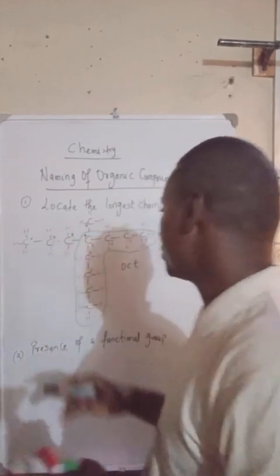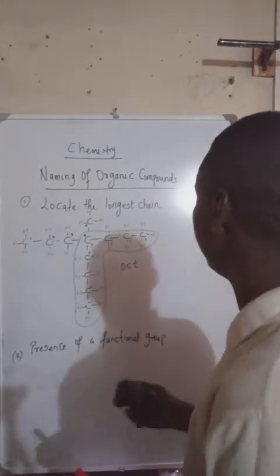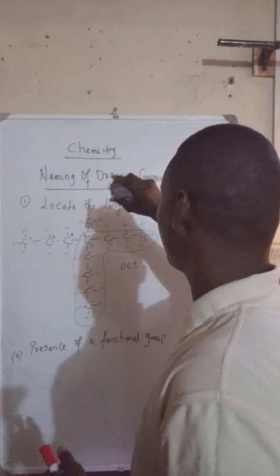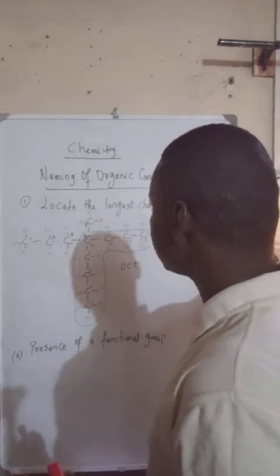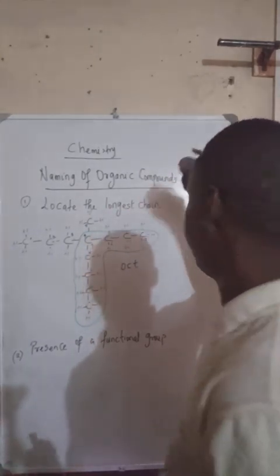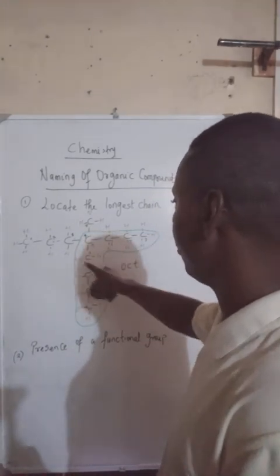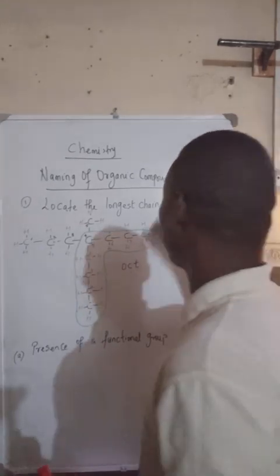So what I'm going to do is wipe this off, or clean the board, and write out those functional groups that serve as suffix and those functional groups that serve as prefix. So remember that we have this compound here. Later on we'll draw this compound. Just know the longest chain. So we're dealing with this compound.